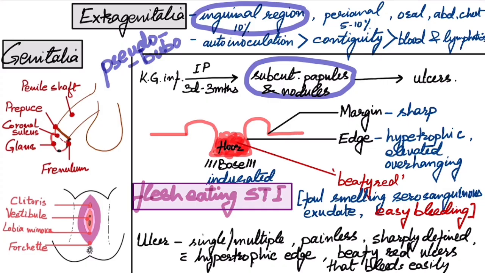Now we have seen kissing ulcers in chancroid. It can also be present in donovanosis. Kissing ulcer, as already taught in chancroid, opposing skin surfaces might get infected to give a mirror-like ulcer on the other skin surface as well.